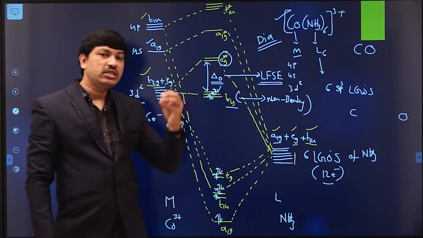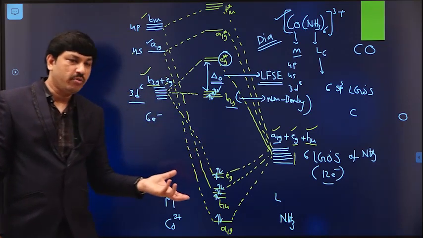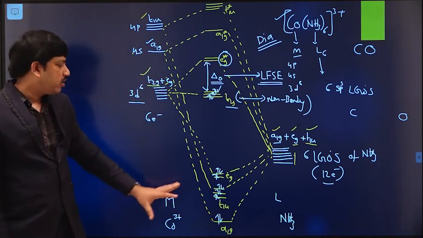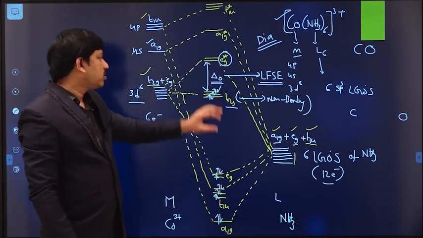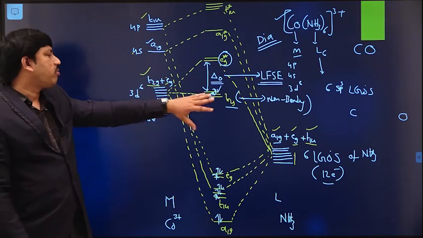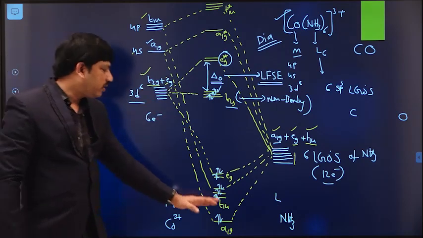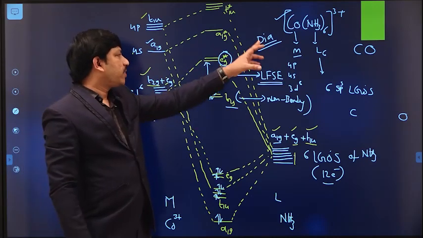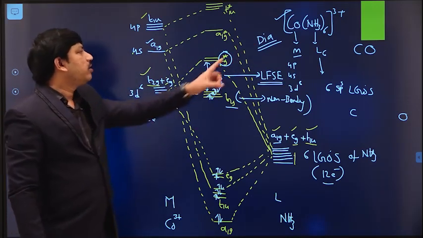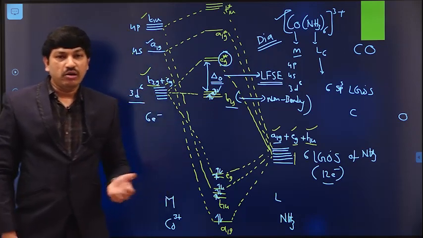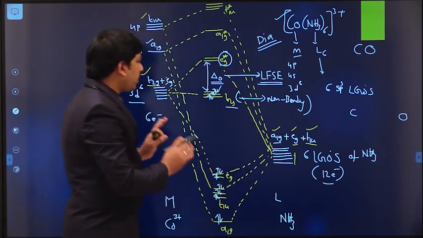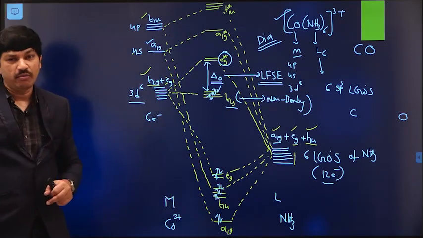Once we know the symmetries, we can do the linear combination process and generate bonding molecular orbitals, antibonding molecular orbitals and non-bonding levels. Then we can fill the electrons and predict the stability of the molecule, its magnetic nature and so on. So this is about the molecular orbital energy level diagram of octahedral metal complexes.